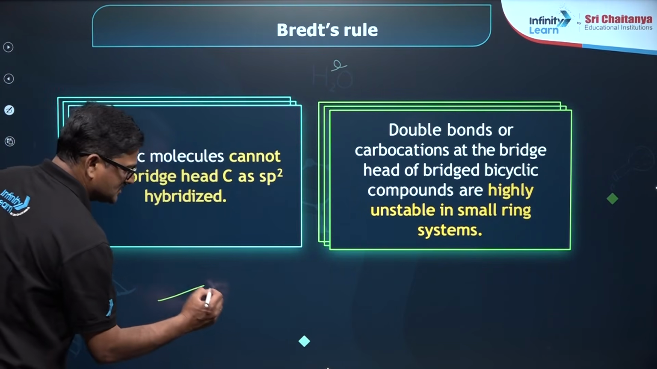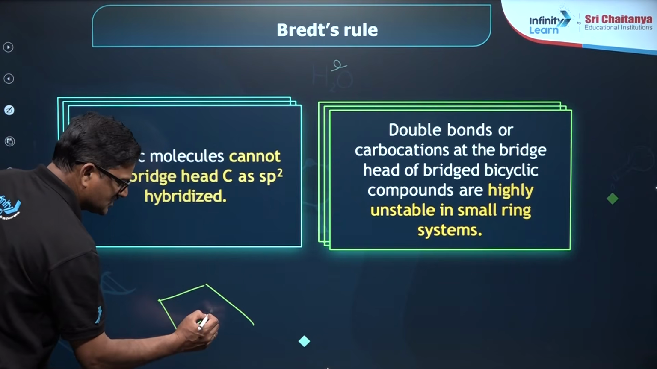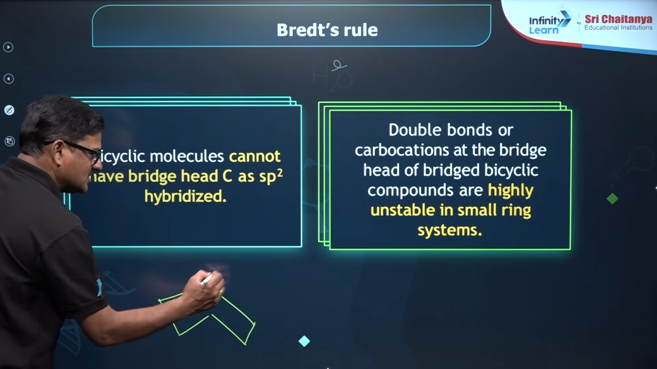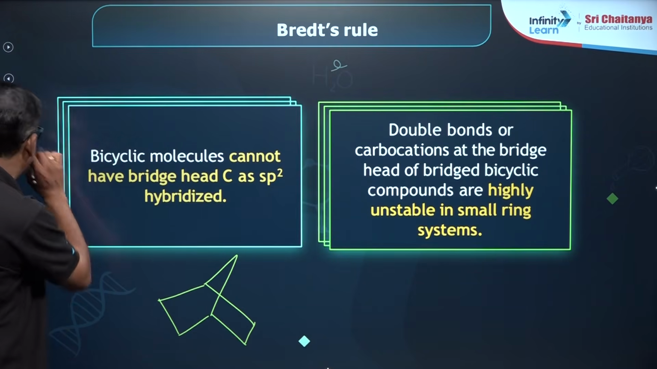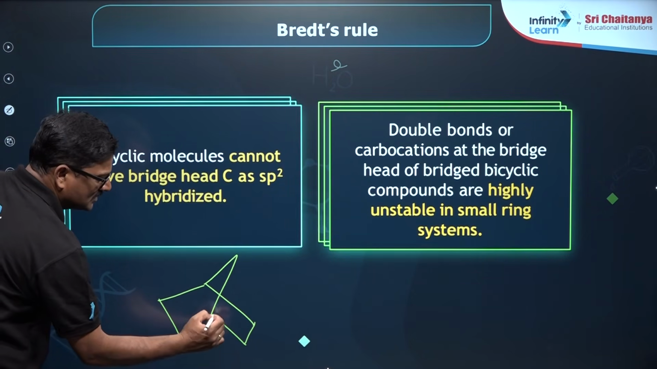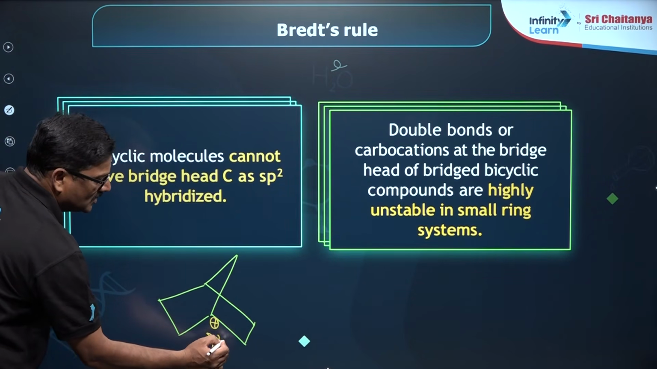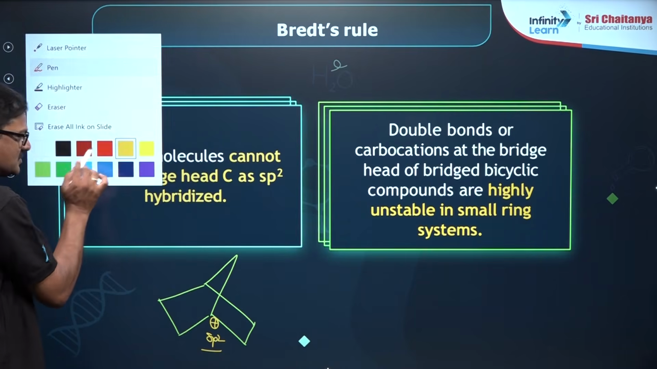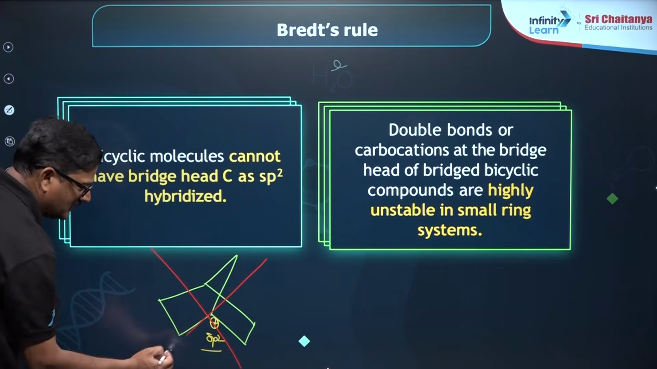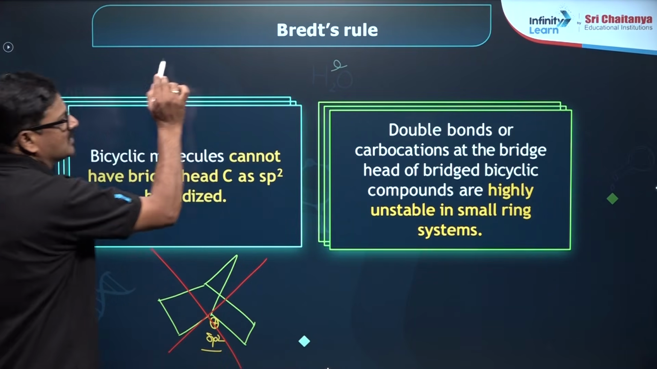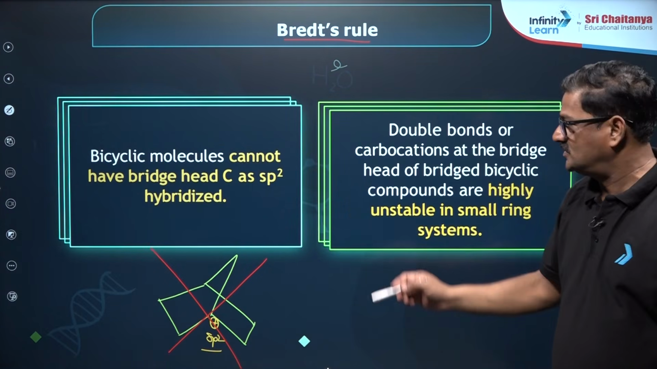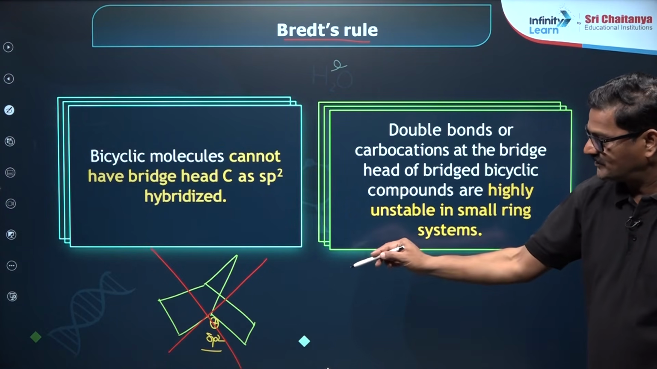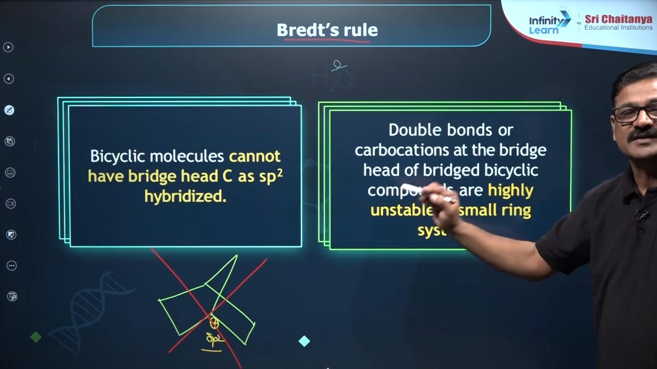I mean to say the same structure. This is a cyclic structure and this is a bicyclic structure. If this bicyclic structure has positive charge over here, this cannot be sp2. So, such structures are never and ever stable. That is what is called as Bredt's rule. Very important for competitive examination. You are going to get such type of structures which outrightly never exist.